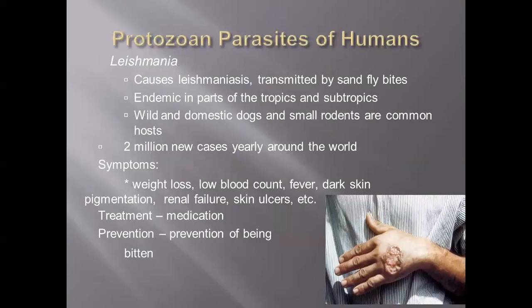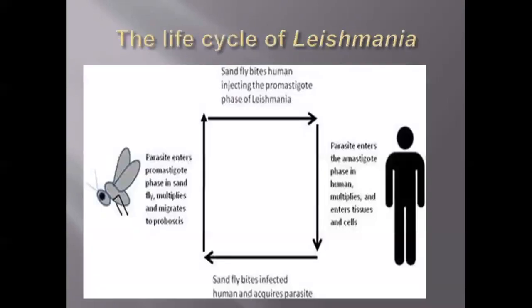Protozoan parasites of humans: Leishmania causes leishmaniasis, transmitted by sandfly bites. It is endemic in parts of the tropics and subtropics. Wild and domestic dogs and small rodents are common hosts. The signs and symptoms: weight loss, low blood count, fever, dark skin pigmentation, renal failure, skin ulcer, etc. Treatment medications depend on this. Prevention is avoiding being bitten.